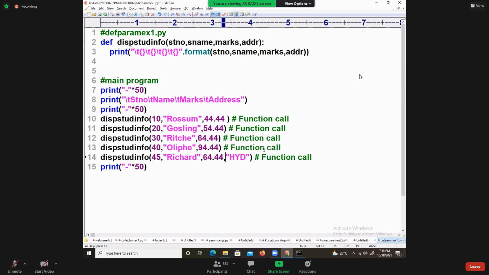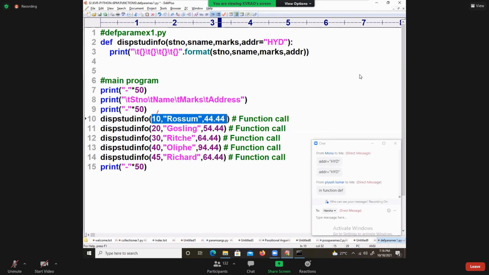Go to the definition instead and say ADDR is equal to HYD. See where I am writing it directly, assigning the value. Print it. Now start. How many values? 3 values.